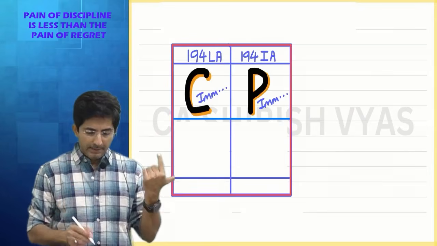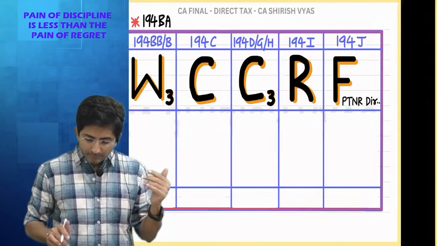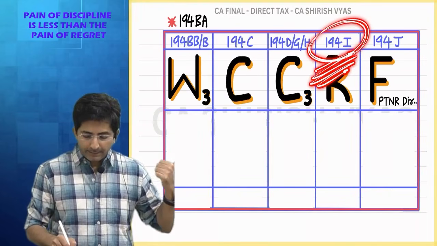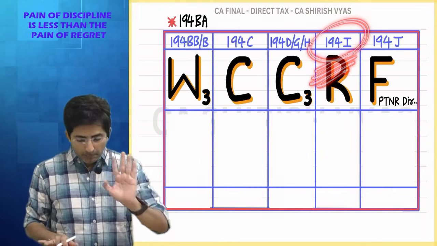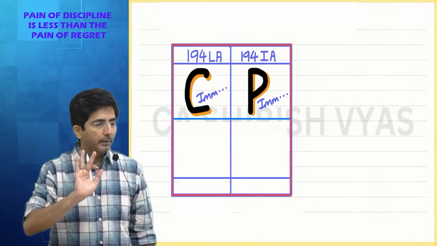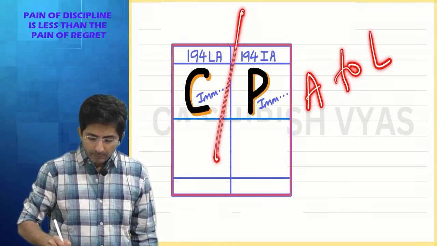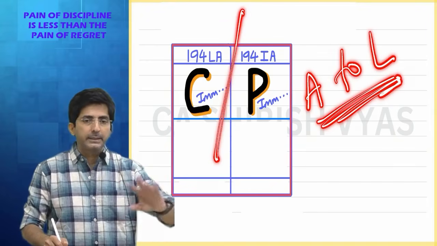J, K, L. L is also there. I is the extended family of single I. Can you see 194I? After that, back to back, there is 194IA. I have purposely written it behind. There is some reason, you will soon understand. But till here, you will feel A to L continuously. After L, continue the ABCD.